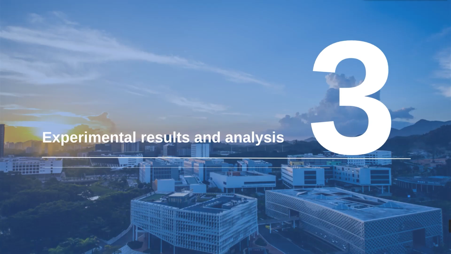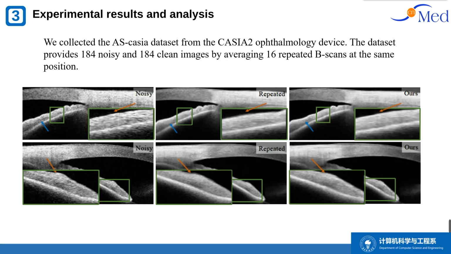And finally, we'll talk about experimental results and analysis. In the experiment, we use the collected AS-CASIA dataset from the CASIA-2 ophthalmology device. The dataset provides 184 noisy and 184 clean images by averaging 16 repeated B-scans at the same position.